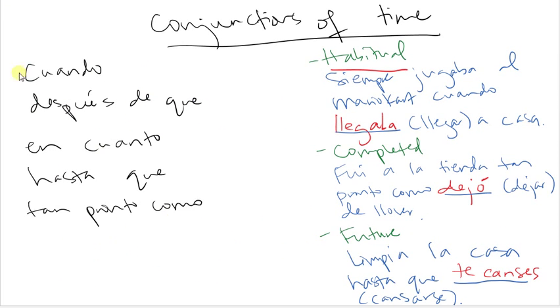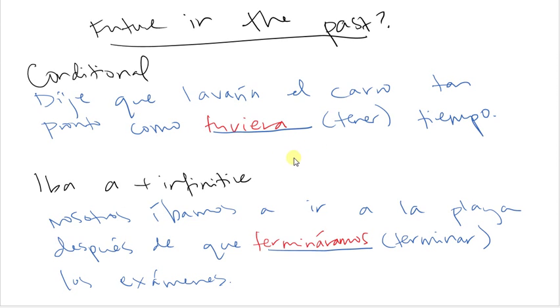So again, you can have the future implied. If you have a conjunction of time, you can have the future implied even if it's in the past, because at the moment of whatever is happening, the next thing still hasn't happened yet. Therefore, you have to use a subjunctive. Hopefully this makes sense. If you have any questions, let me know. Thank you.